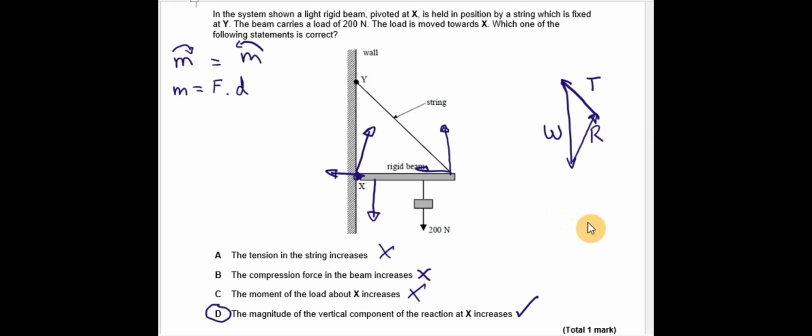But if I now reduce the tension, keep the same direction, I'm going to reduce the tension and show it with a smaller force vector. I'm going to keep the weight the same because the weight doesn't change. So roughly the same length weight. Hopefully you can see that the reaction force gains a significantly larger vertical component.